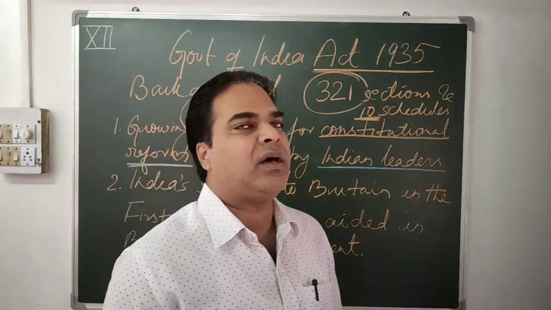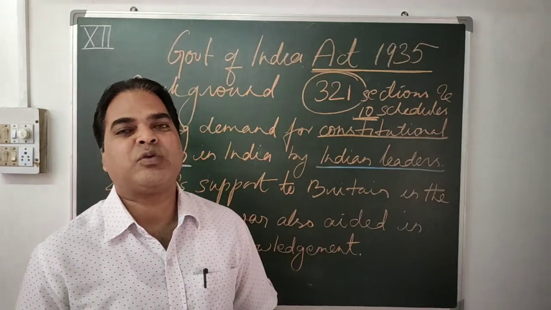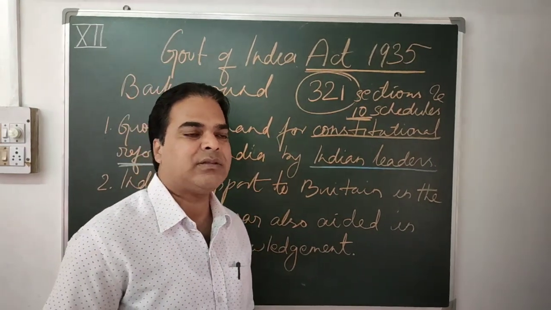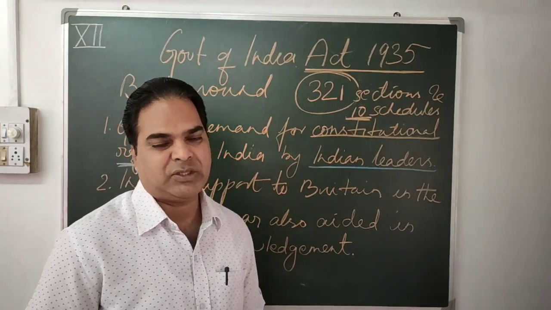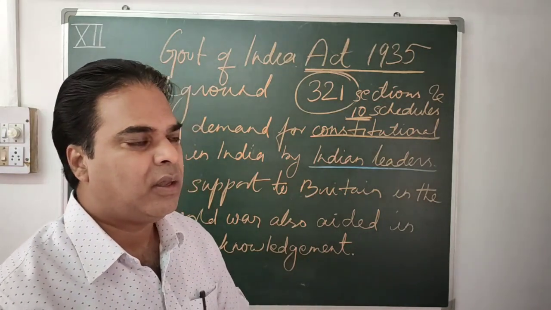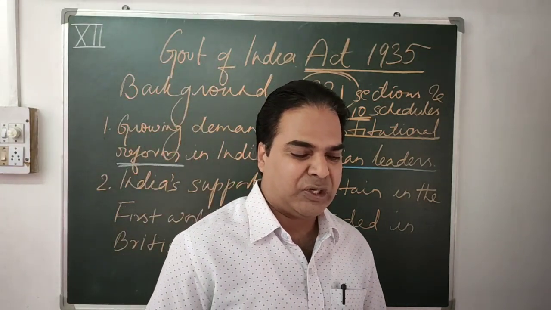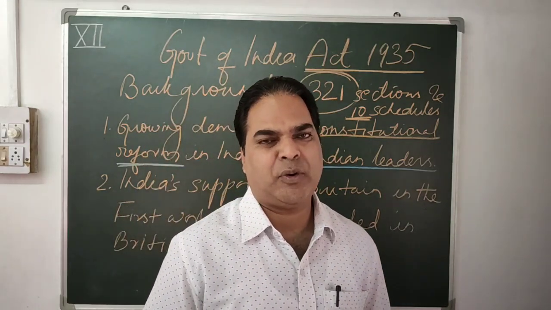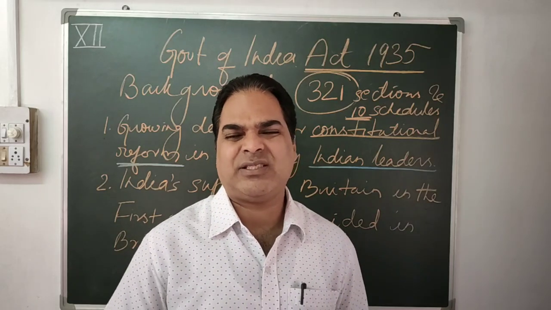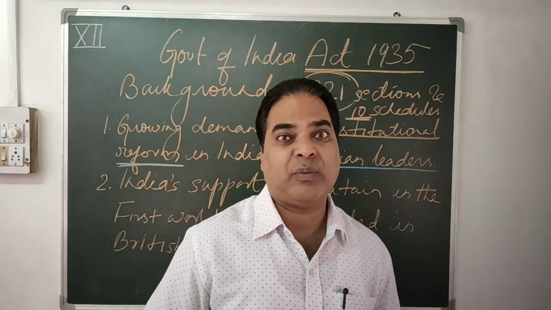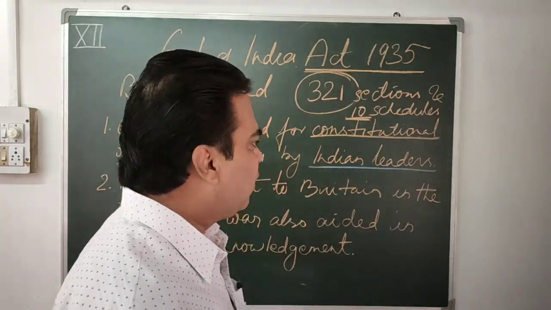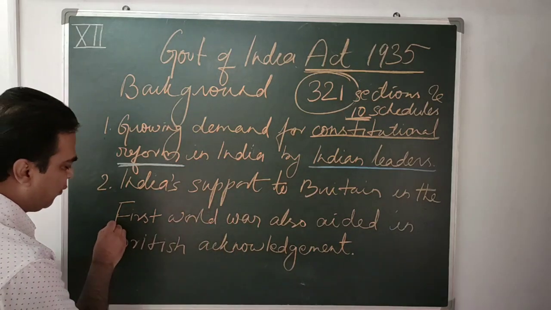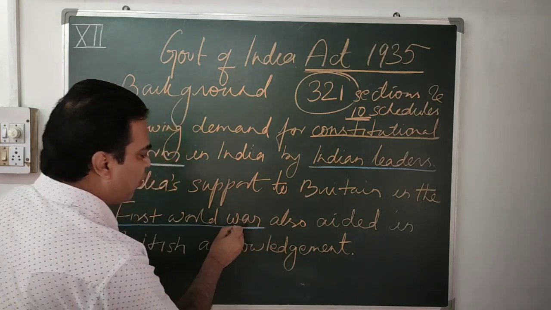The second one is India's support. During the First World War, which started in 1914, Indians supported the British government. During that time, they did not make the administration of the British government in India difficult. They did not protest much. They supported the British government. They were of the opinion that this is not the right time to disturb the British government when they are involved in the war. So that is also there: India's support to Britain in the First World War.